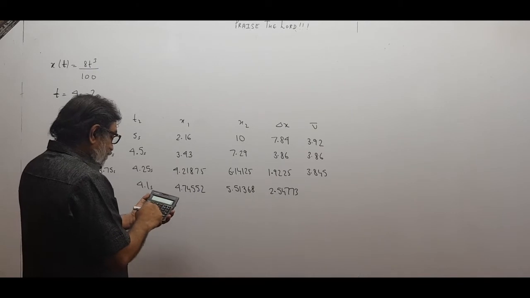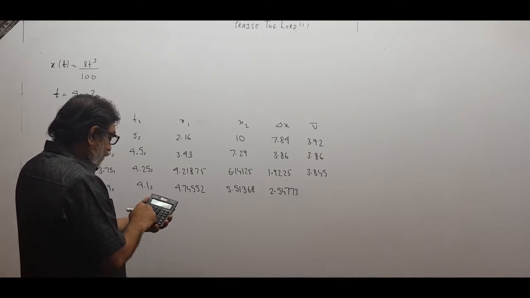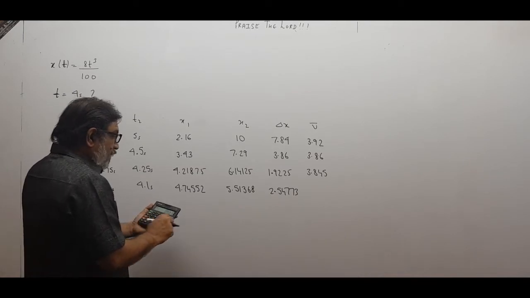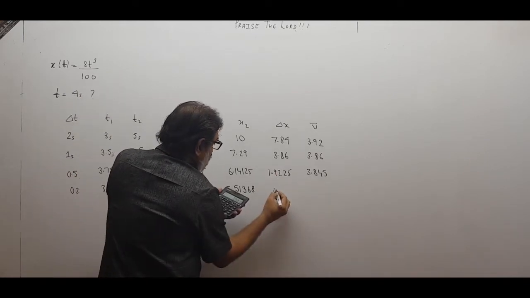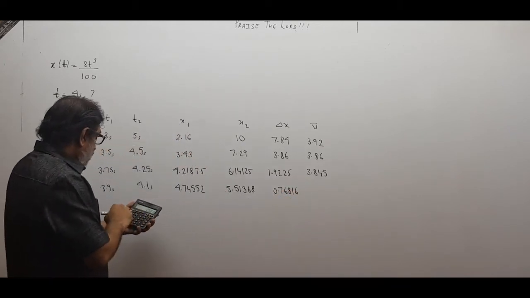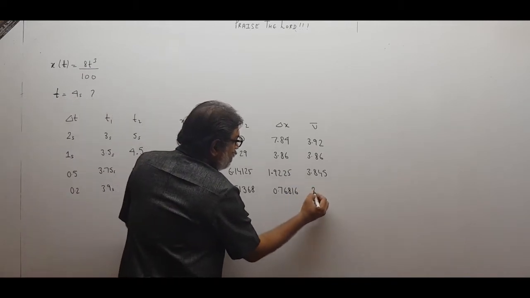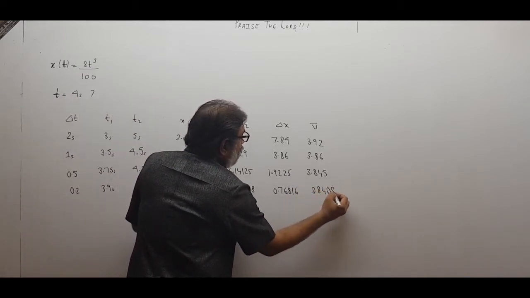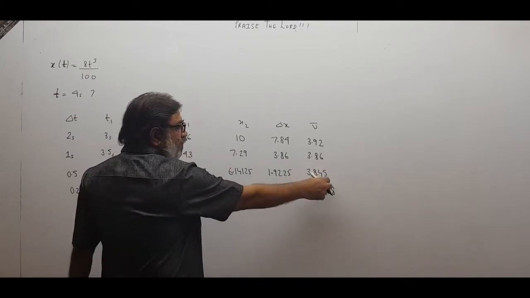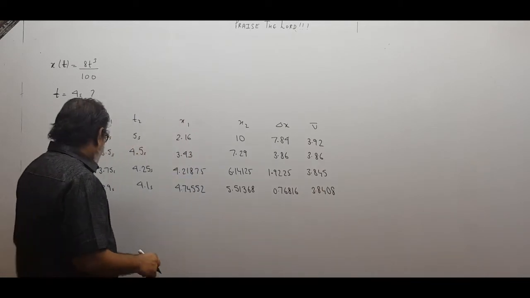So 5.51368 minus 4.74552 is coming out to be 0.76816, divided by 0.2, children, 3.8408. So now see, 3.84 and 3.84 almost the same. Only in the last two places there is some difference, but we can make out accuracy up to 2 decimals.